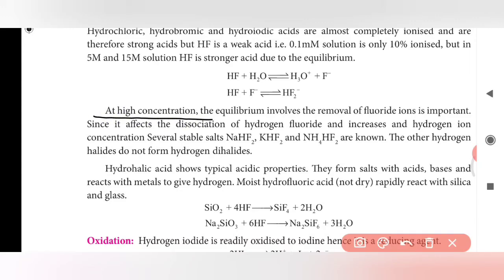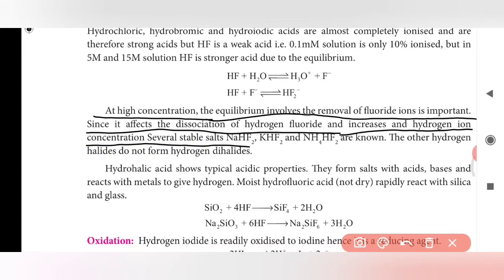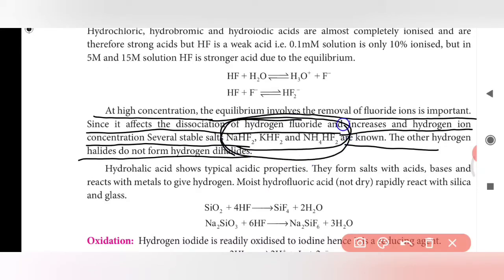At a higher concentration, the equilibrium involving the removal of fluoride ions is important since it affects the dissociation of hydrogen fluoride and increases the hydrogen ion concentration. Several stable salts like sodium hydrogen fluoride, potassium hydrogen fluoride and ammonium hydrogen fluoride are formed by the reaction between hydrogen halides and hydrogen trihalide. The other hydrogen halides do not form hydrogen dihalides. These compounds are called hydrogen dihalides because they contain two halogens in the same compound.